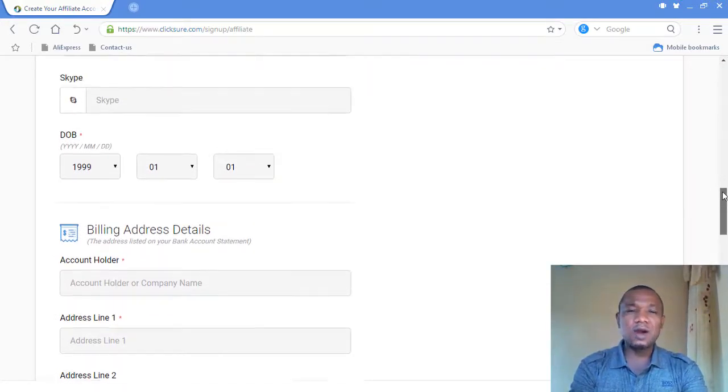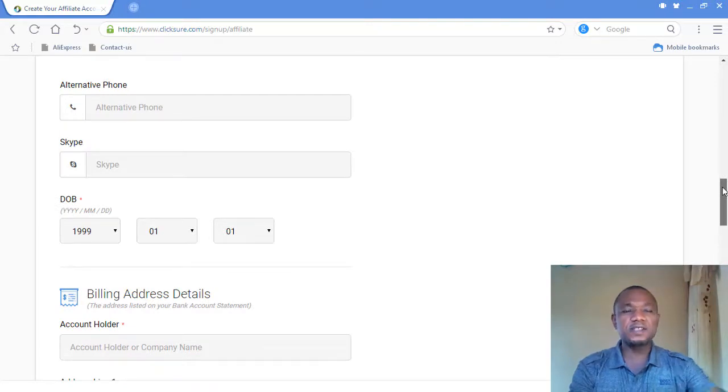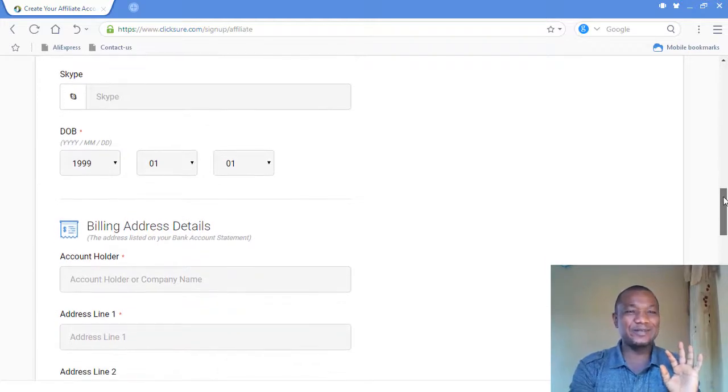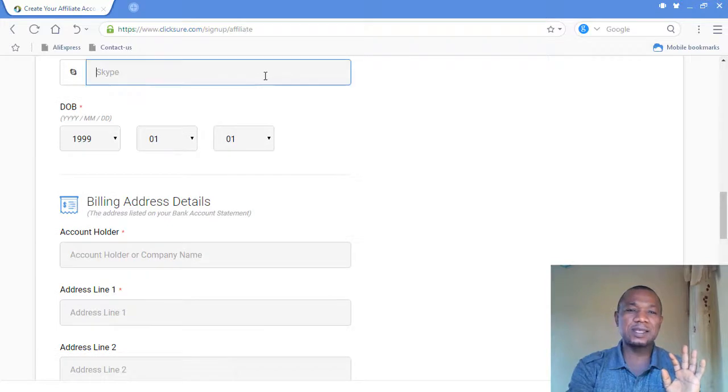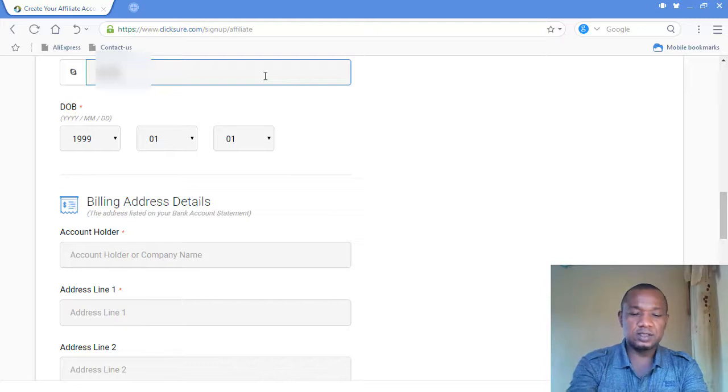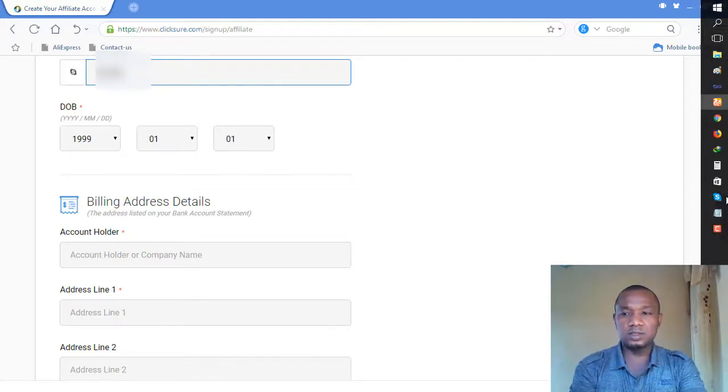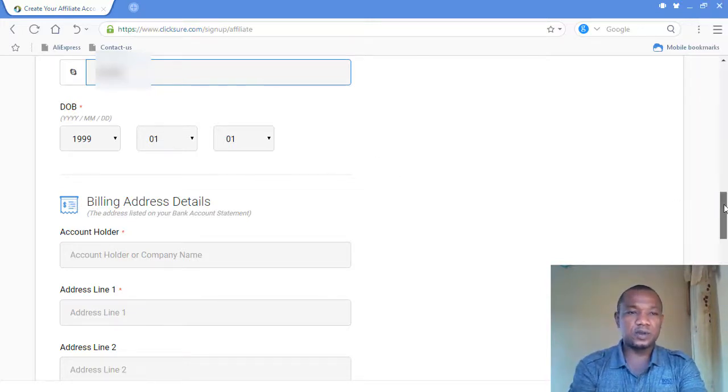For this alternative number, if you have a second number, let's assume your office number, you can put it. If you don't have it, just leave it like that. For this Skype, just come out with your Skype ID. If you don't have Skype, download Skype from Google or whatever site and create a Skype account. Go to Google and type Skype, and you can download it on your system or phone and create an account with it. Then you put the username of it here, which I have to hide my own. Very simple stuff.